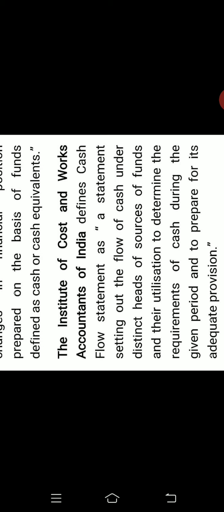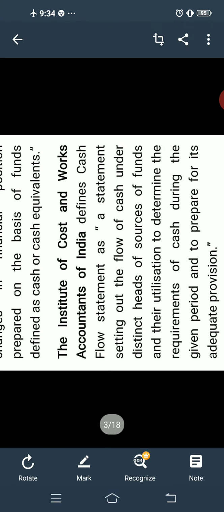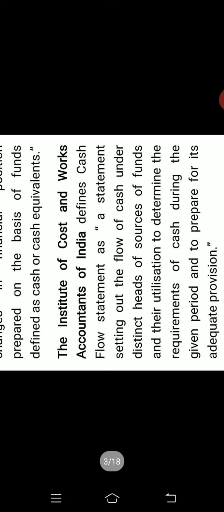It also shows their utilization, how we are utilizing that cash, where we are spending that cash, to determine the requirements of cash during the given period. It shows how much cash we require during a particular period, and it helps to prepare the provision, how much cash we require for the next year. In order to do that, the cash flow statement helps the business. So these two are the definitions of cash flow statement.